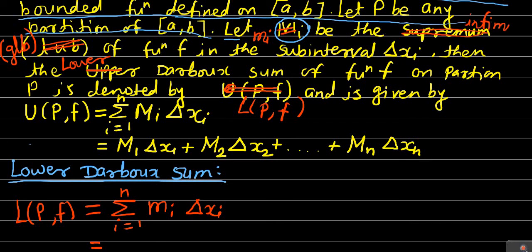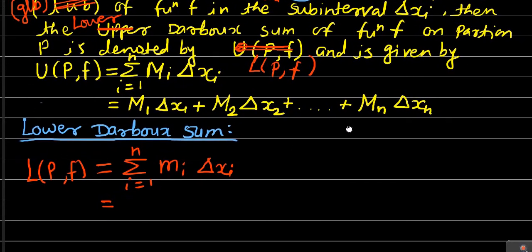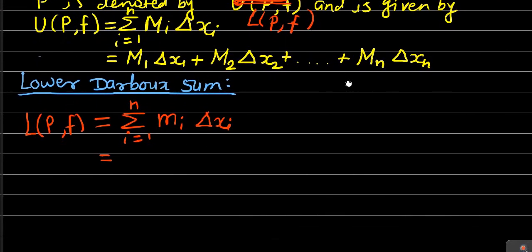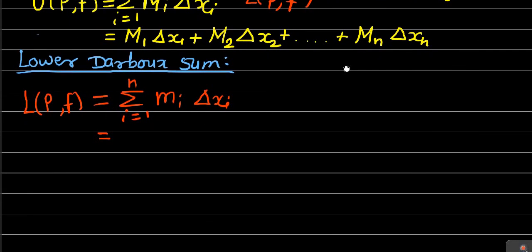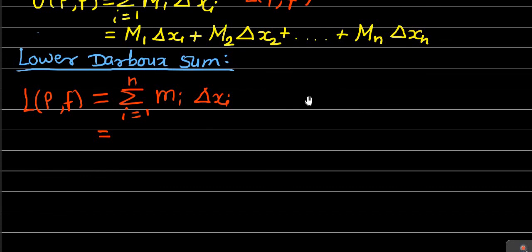Roughly speaking, infimum means the smallest value and supremum means the largest value. The actual definitions of infimum and supremum we have studied in the third semester real analysis paper, and also in the first year, in the introductory part.